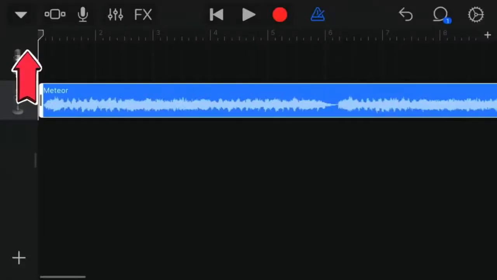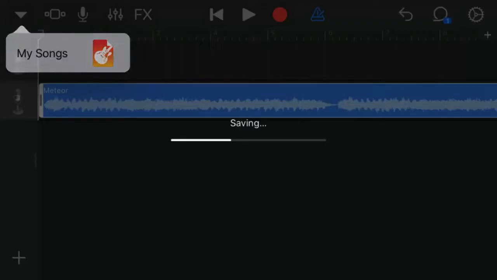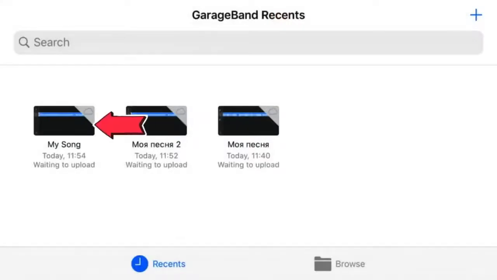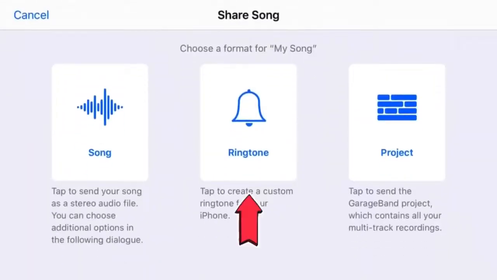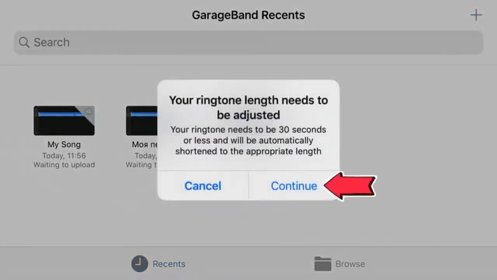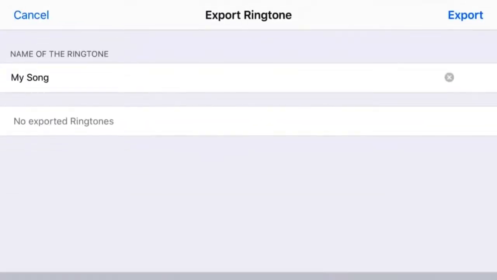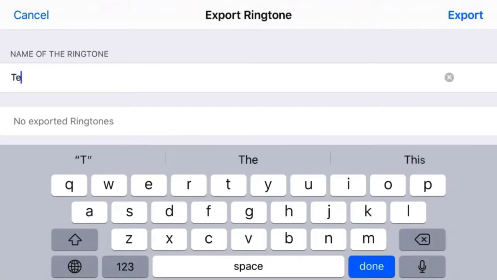Step 7. After the ringtone is created, click on the triangle, or the inscription My Songs, in the upper left corner. You will be taken to a list of songs created in GarageBand. Hold on the created ringtone, click Share Ringtone, specify the name of the ringtone and complete the operation by clicking Export.